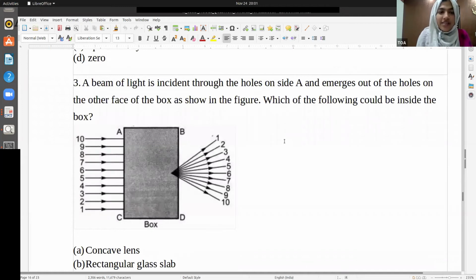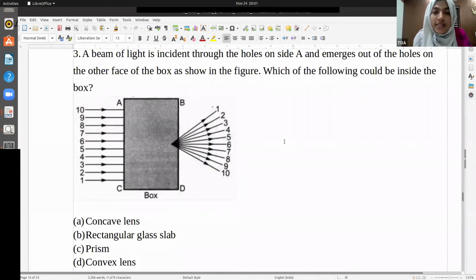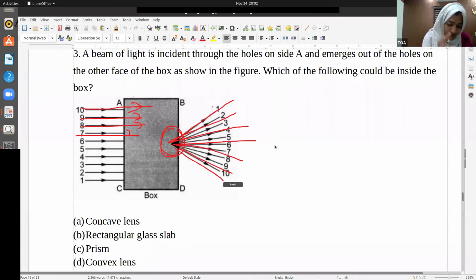This is a very interesting question. A beam of light is incident through the holes on side A and emerges out of the holes on the other face of the box as shown in the figure. Which of the following could be inside the box? In this question, there is something sitting here, because we have some parallel beam of lights coming in and it's getting diverged like this. What will be the object here? Is it a concave lens, a rectangular glass slab, a prism, or a convex lens?